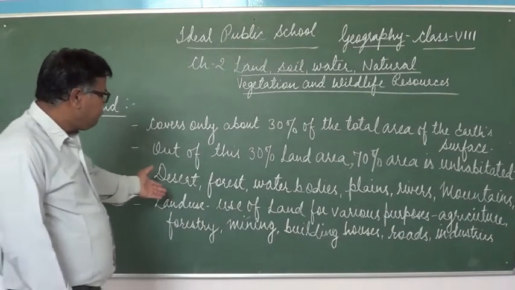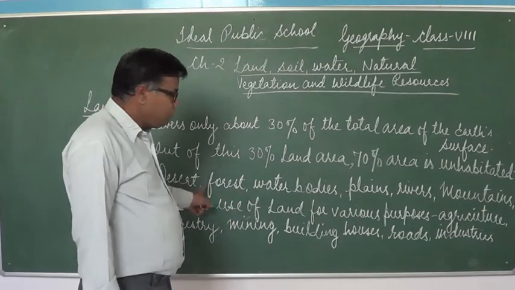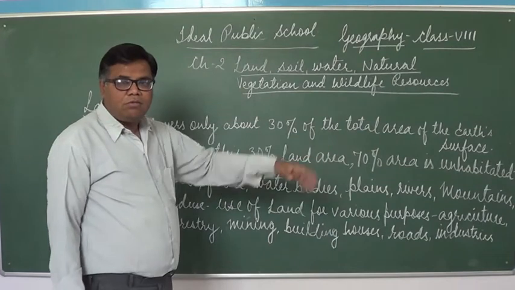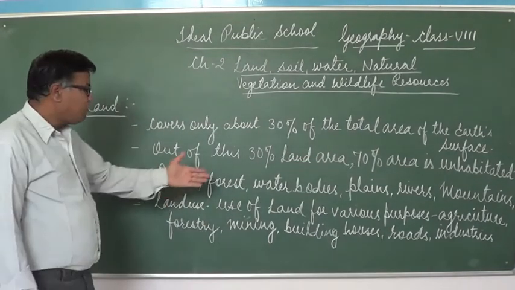Now these are the different features of land: desert, forest, water bodies, plains, rivers, mountains. These are the different features of land.